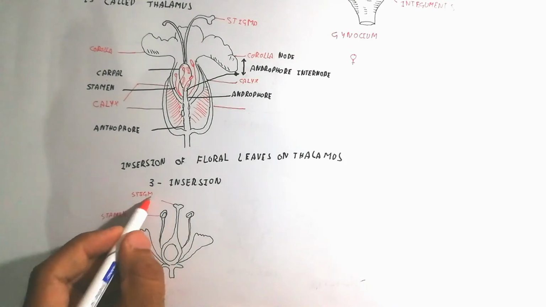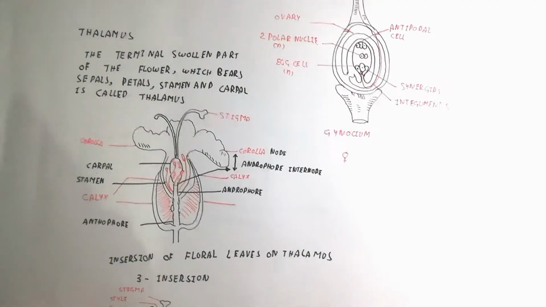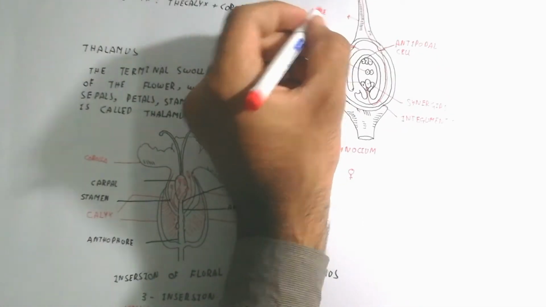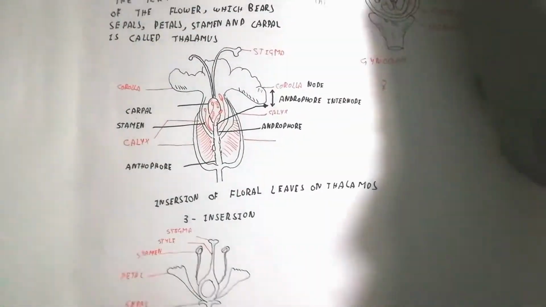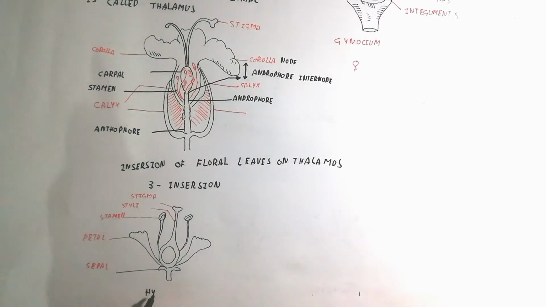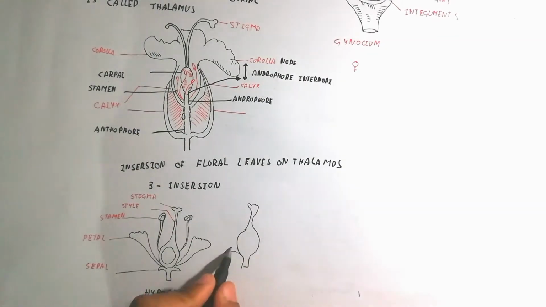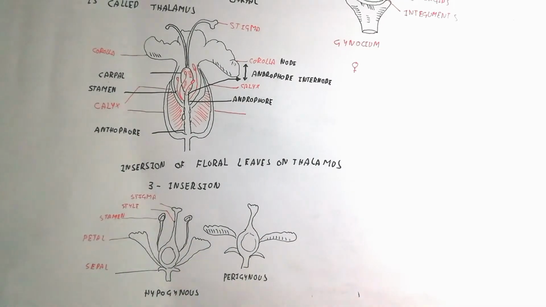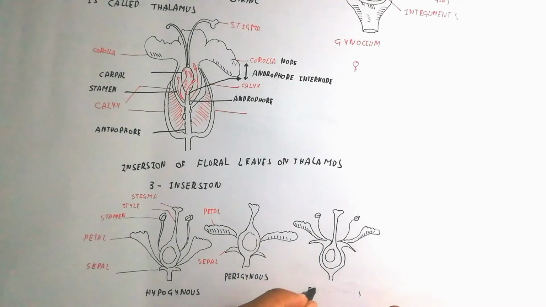So the thalamus is of different types. Here is the style. If the ovary is upper as compared to the corolla and calyx, which are attached on the downside, and the ovary and stamen arise above, it is known as hypogynous. Hypo means down the corolla and calyx. We will discuss the corolla and calyx.